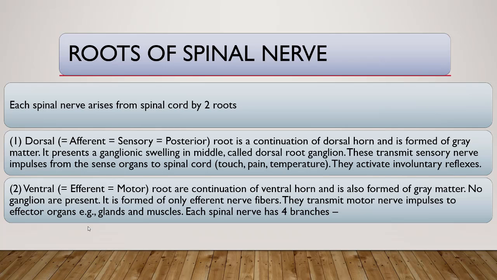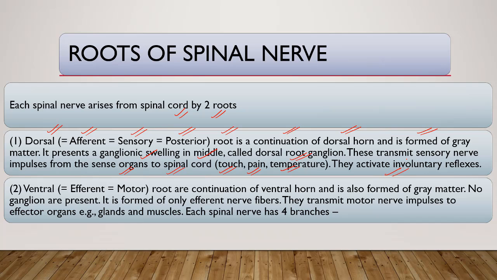Roots of spinal nerve. Each spinal nerve arises from the spinal cord by two roots. The dorsal root is afferent, sensory, or posterior. It is in continuation of the dorsal horn and is formed of gray matter. It presents a ganglionic swelling in the middle called the dorsal root ganglion. These transmit sensory nerve impulses from the sense organs to the spinal cord, such as for touch, pain, and temperature.